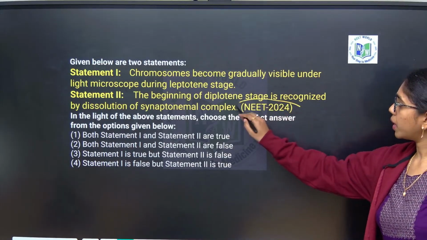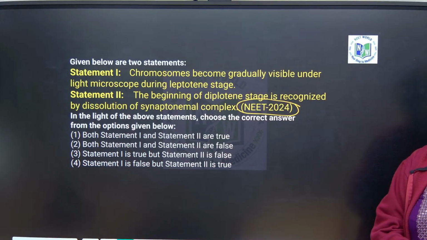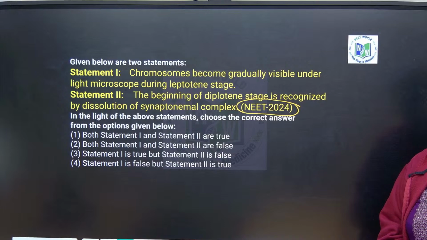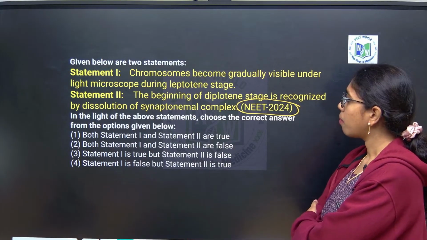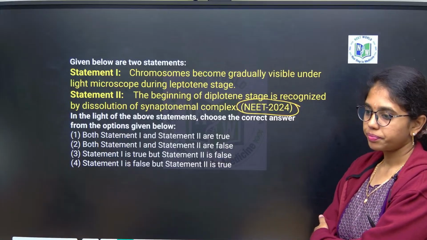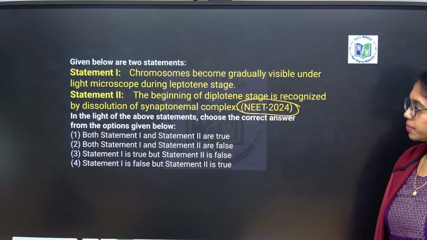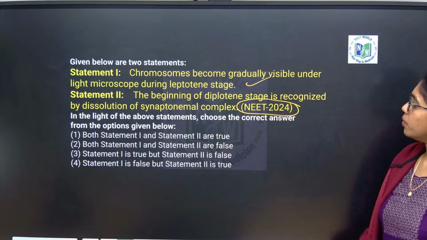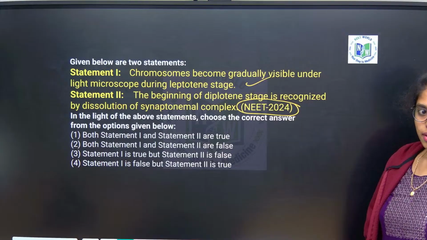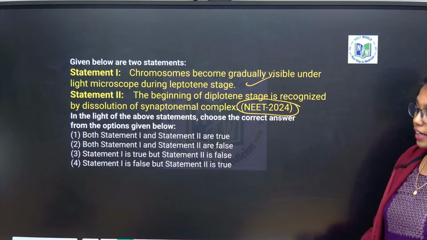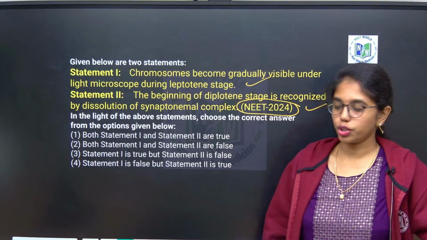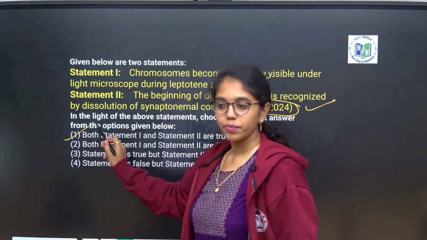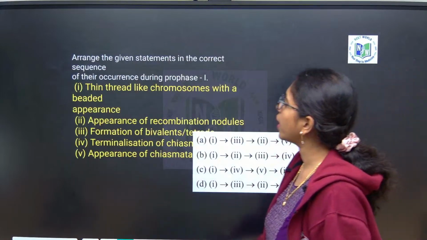Now look into the statement based question. This question appeared in NEET 2024. You have to answer. Statement 1, is it true or false? True. Correct, no? Good. Statement 2? Correct, right? In which stage will terminalization of chiasmata happen? Diakinesis. Good. So here both the statements are correct. I am happy at your response. You are getting the point.